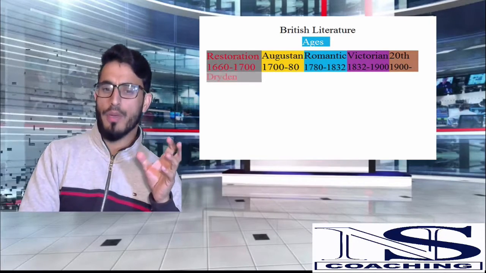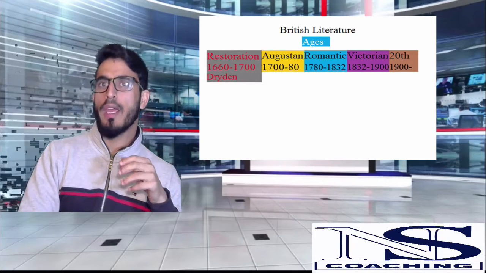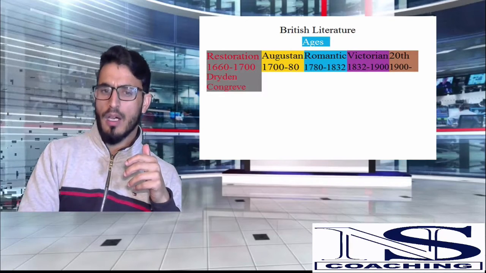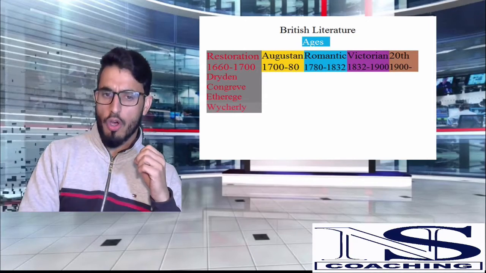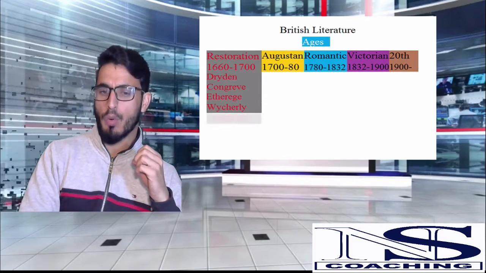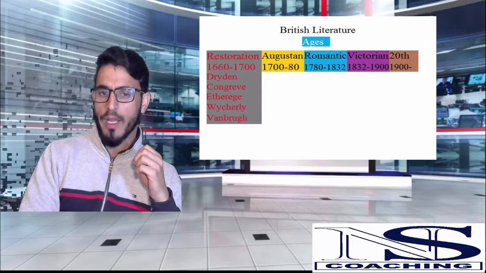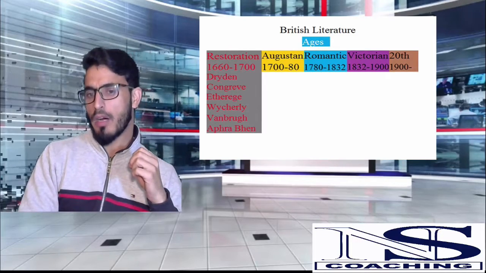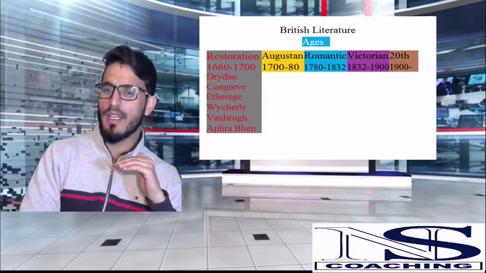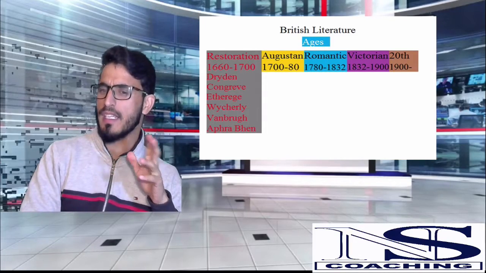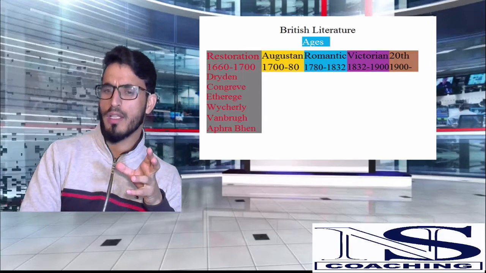Now in the Restoration age we have John Dryden, William Congreve, George Etherege, William Wycherley, Vanbrugh, and Aphra Behn. You find this list is being led by John Dryden, and this age is also known as Dryden's age.